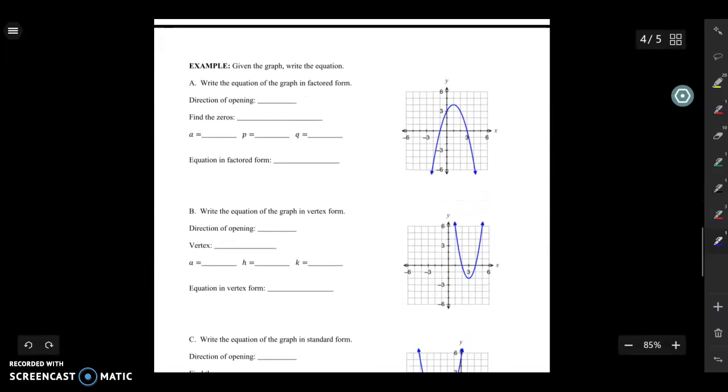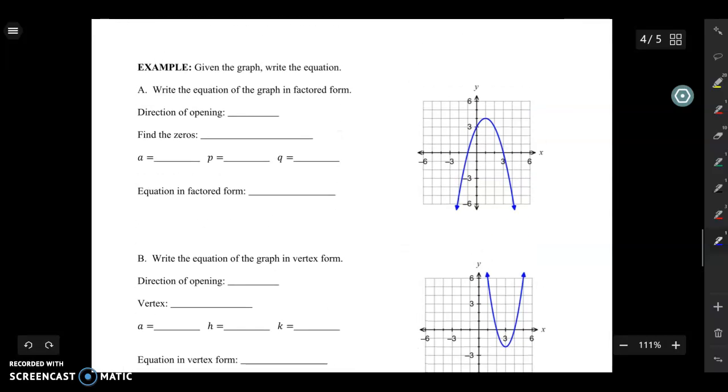I want to look at some examples of going the opposite direction. So far I've been giving you an equation and you've been finding the key features and then giving me the graph. Now I'm going to give you the graph, ask you to find the key features, and then give me the equation. So it's kind of just working backwards. So let's go ahead and start by filling in as many key features as we can on the left based on the graph on the right.